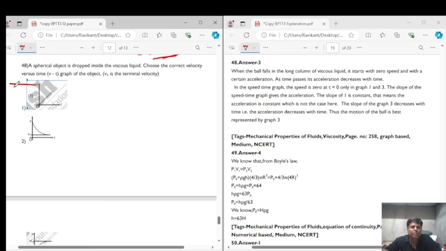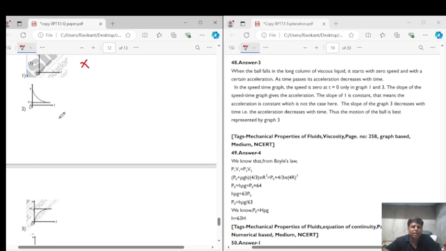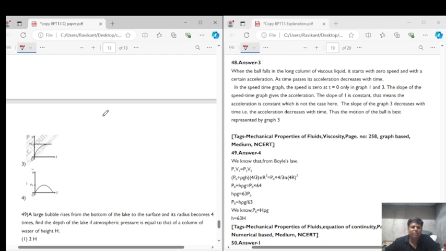Here we can see that the velocity is increasing with time, so this cannot be it. It's increasing, but it's not becoming constant. Here we have some initial velocity and then it is gradually becoming constant. Let's see more. So it is decreasing. No, it increases first, so this is also not the correct graph. The velocity increases first and then it gradually becomes constant. So it is increasing and gradually becoming constant in option 3. Here it is increasing and finally decreasing. No, it's not this, because velocity gets a constant value at terminal velocity. So the correct answer for question number 48 is option 3.